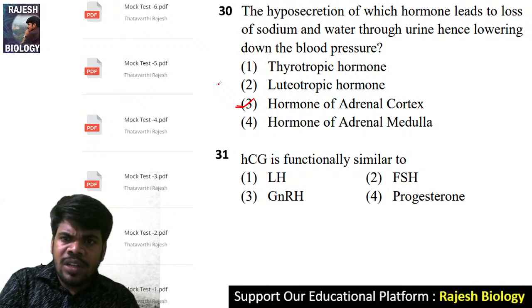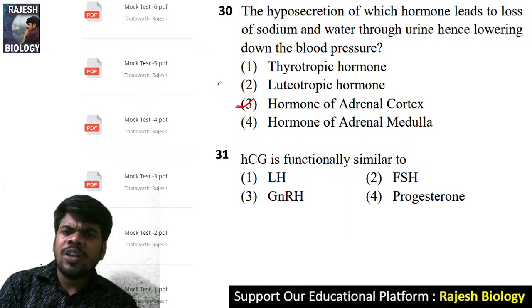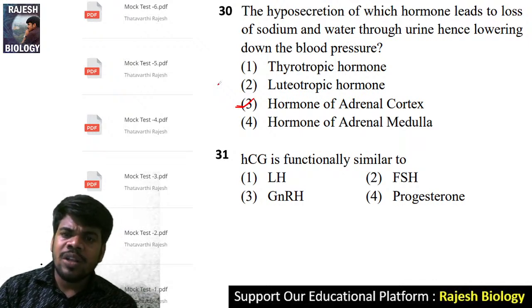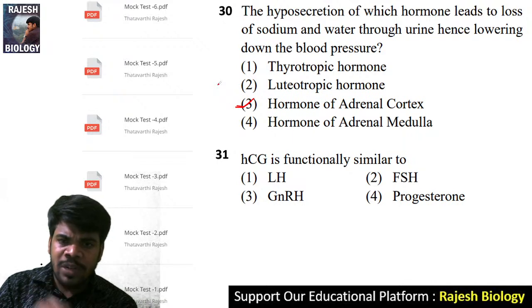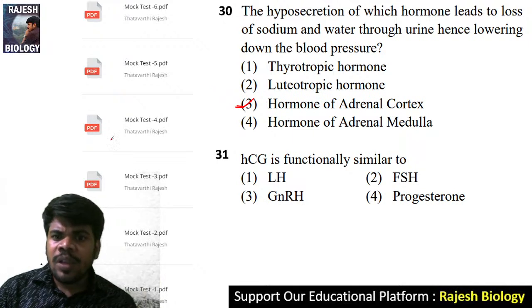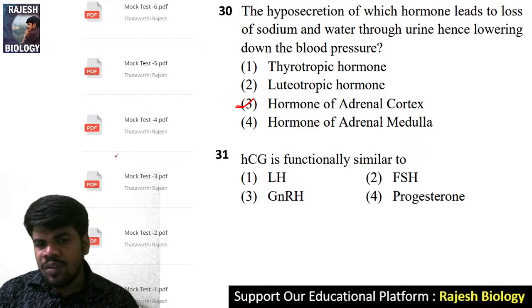If aldosterone is not secreted properly, the sodium is not absorbed, water is also not absorbed along with that, so blood volume decreases. Due to the lower amount of sodium ions, blood pressure also decreases. So that is the adrenal cortex. Very good question it is.